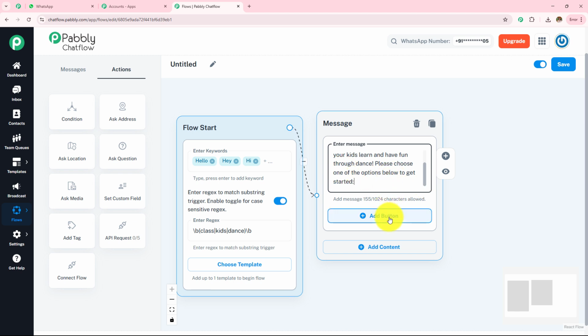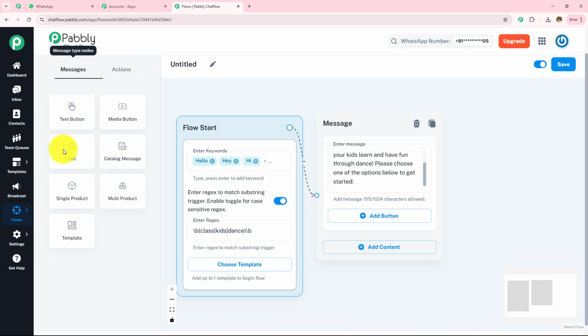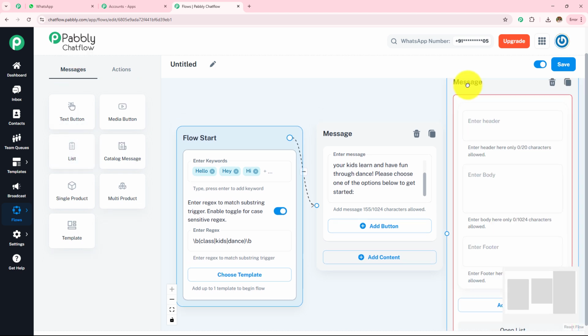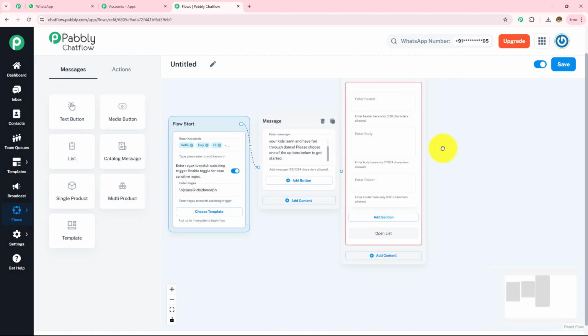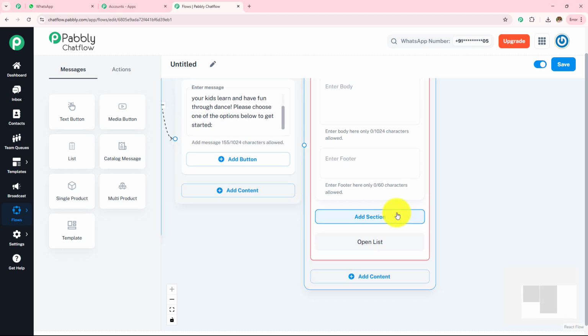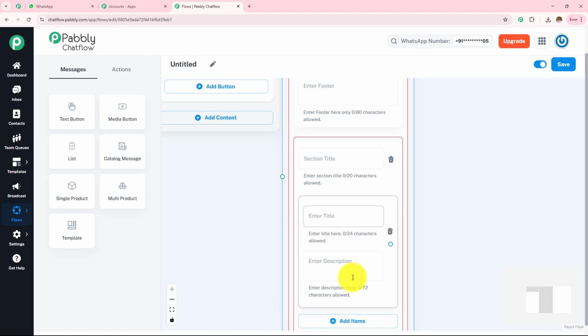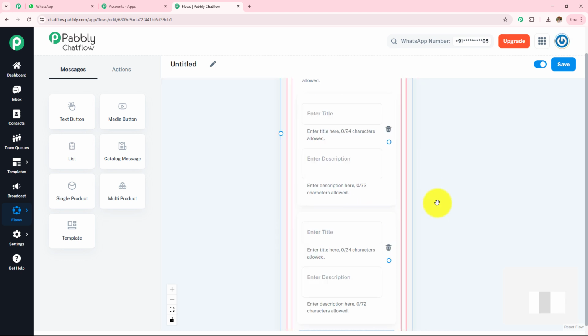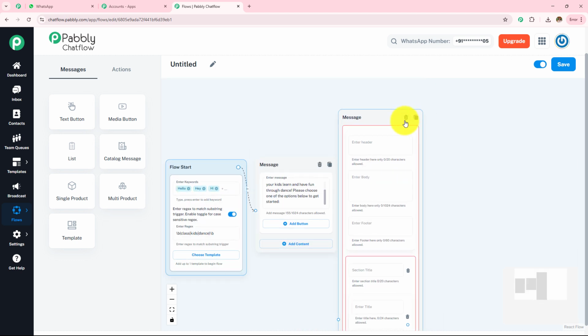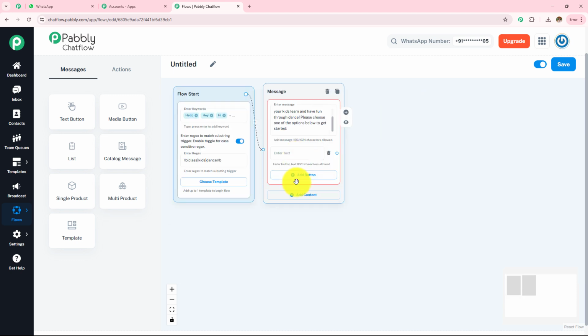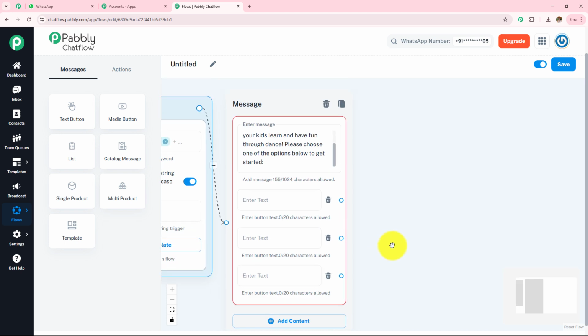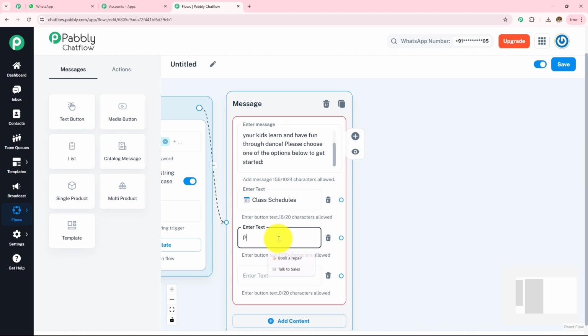Now if you have more options, you can add this option of list. You can add this list, you can enter all the fields or the items or the sections which you have simply by clicking on this add list, add section, add item, and then clicking on this add items. Now here, as I have just 3 options, I am going to click on this add button, and then I am going to add the button or provide the options. So I am going to provide class schedule, pricing info, and contact us.